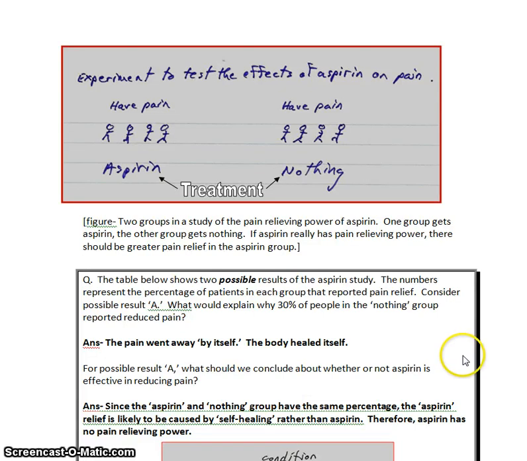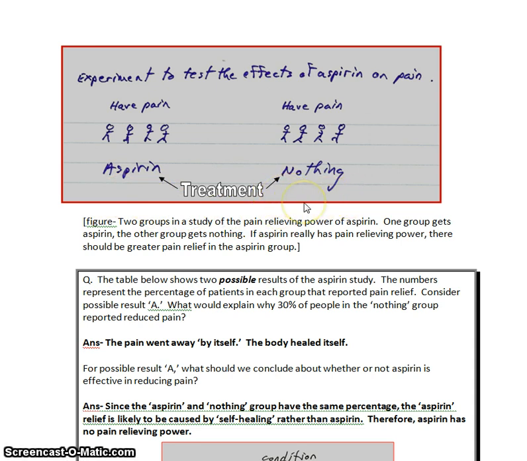Okay, so let's take a look at the experiment to test the effectiveness of aspirin on treating a headache. So a simple experiment might be as follows. We get two groups of people that both have pain. In one of the groups, we give them aspirin, and in the other, nothing.